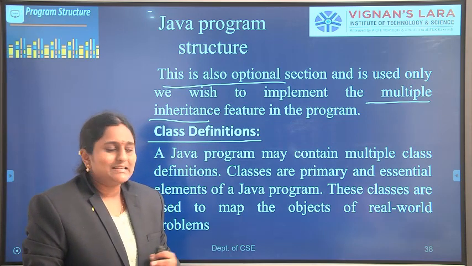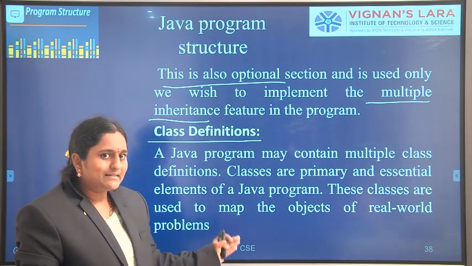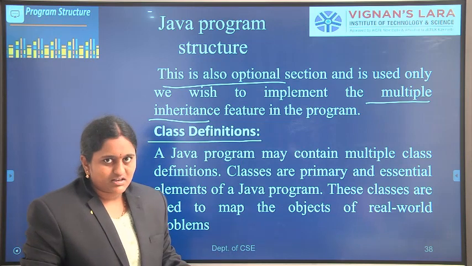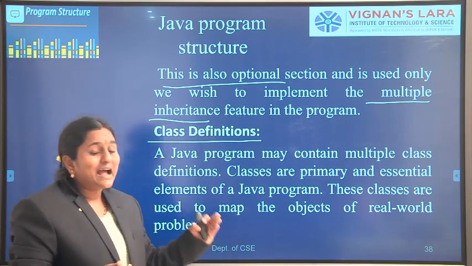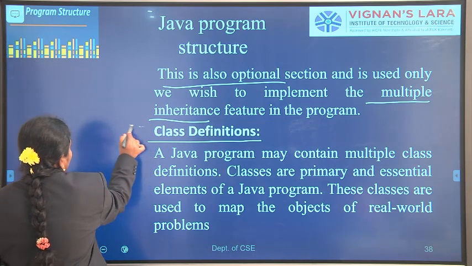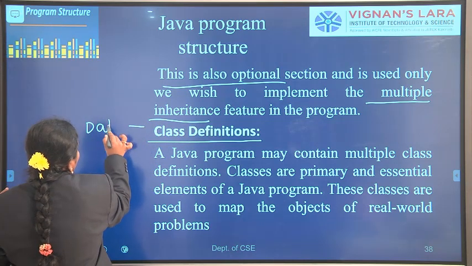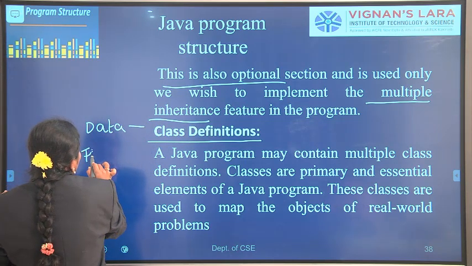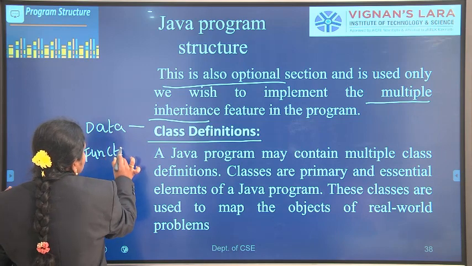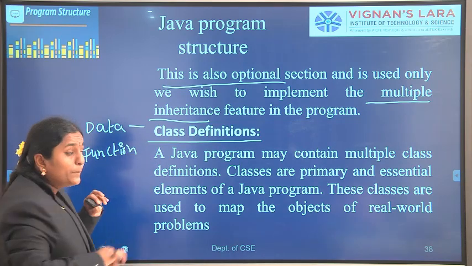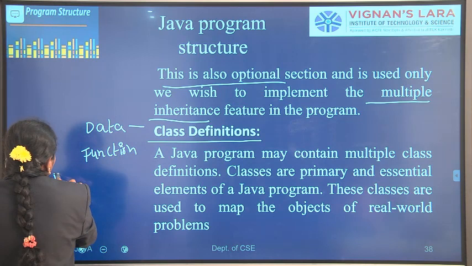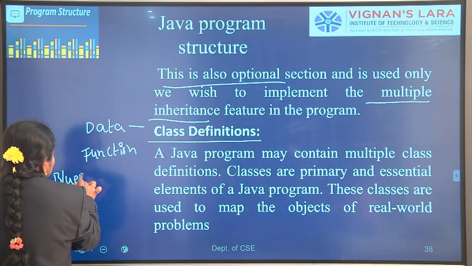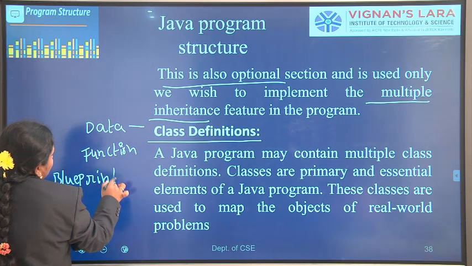A class is a way to bind the data and its related functions. Class means data members and its related functions. Simply, a class is a blueprint of an object.